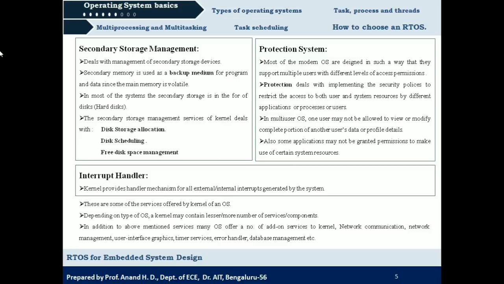Along with these basic services, there may be additional or add-on services like networking. The networking service allows communication between one system and another system as well. Or there could be other services like user interface graphics, timer services, error handler services, data management services and so on.